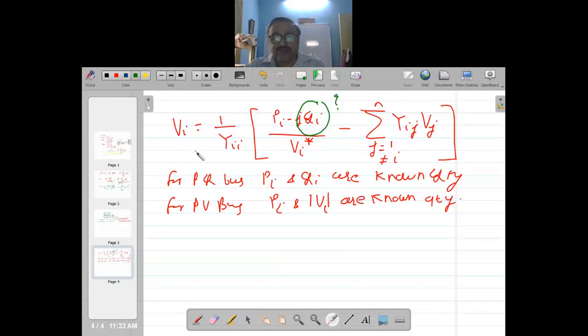So here our power system engineers were very clever. They found out a roundabout way of addressing this question. And what was that roundabout way? They said that you don't know what is Qi.